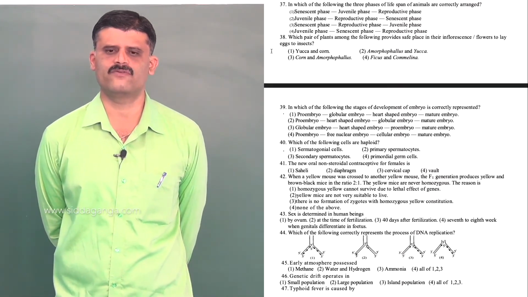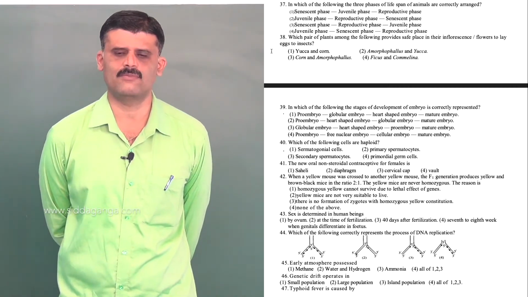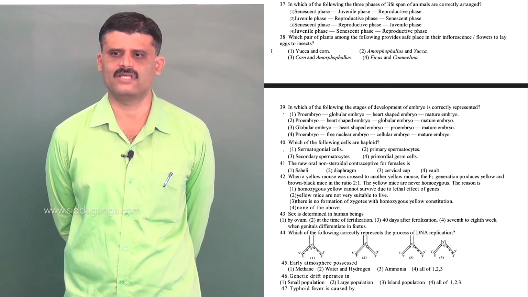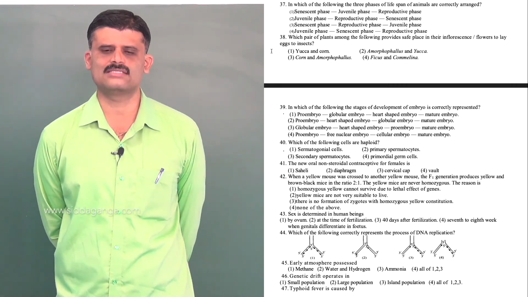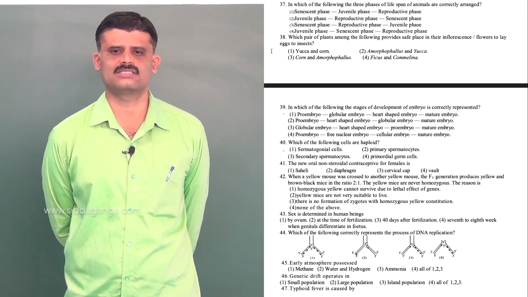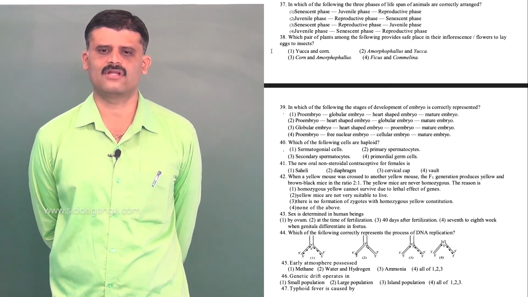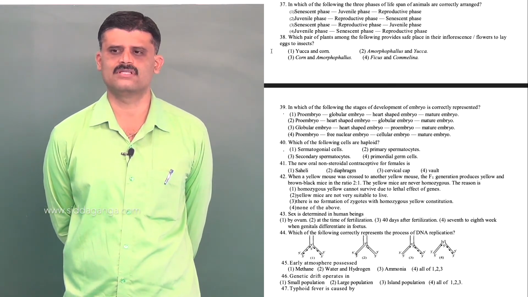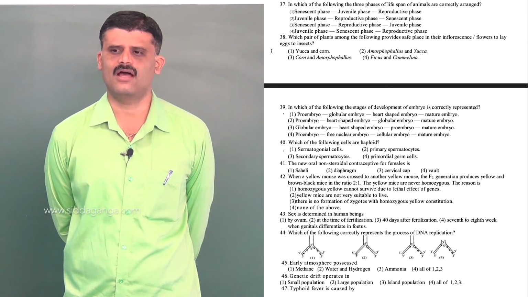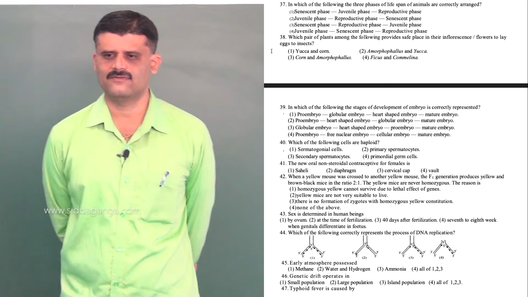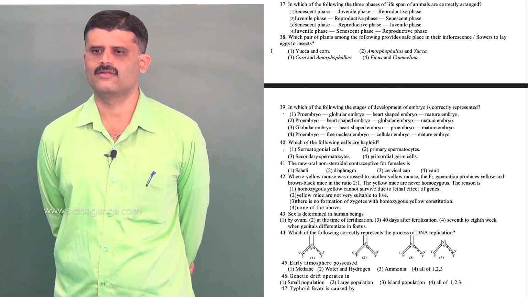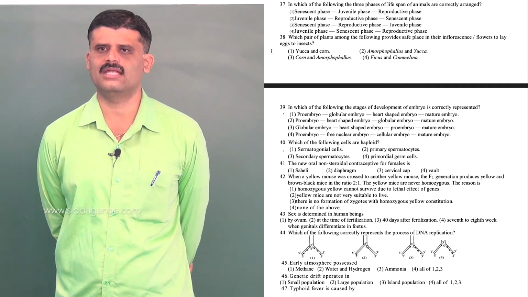Then the reproductive phase emerges after the end of juvenile phase, where an organism starts the process of reproduction. Senescent phase starts immediately after the end of reproductive phase till the death of an organism. So, juvenile, reproductive and senescent phase. So, option is 2.